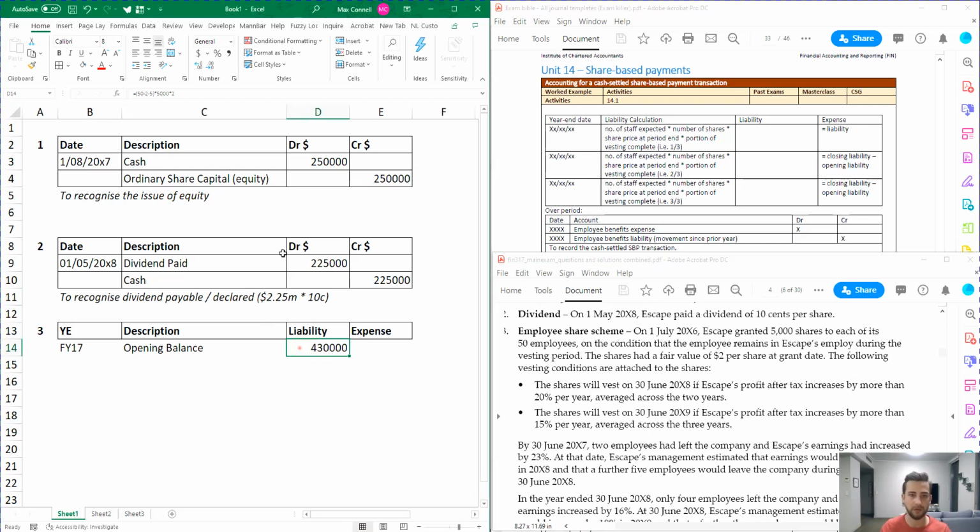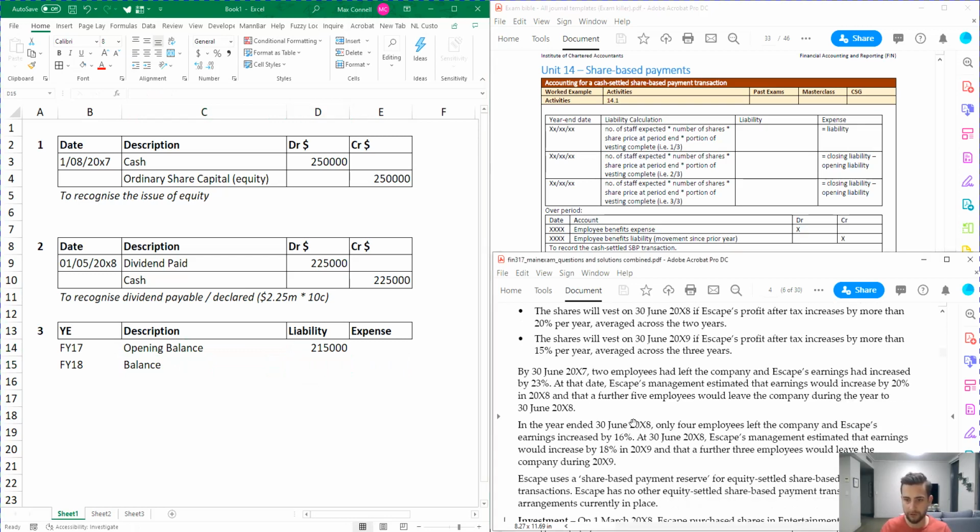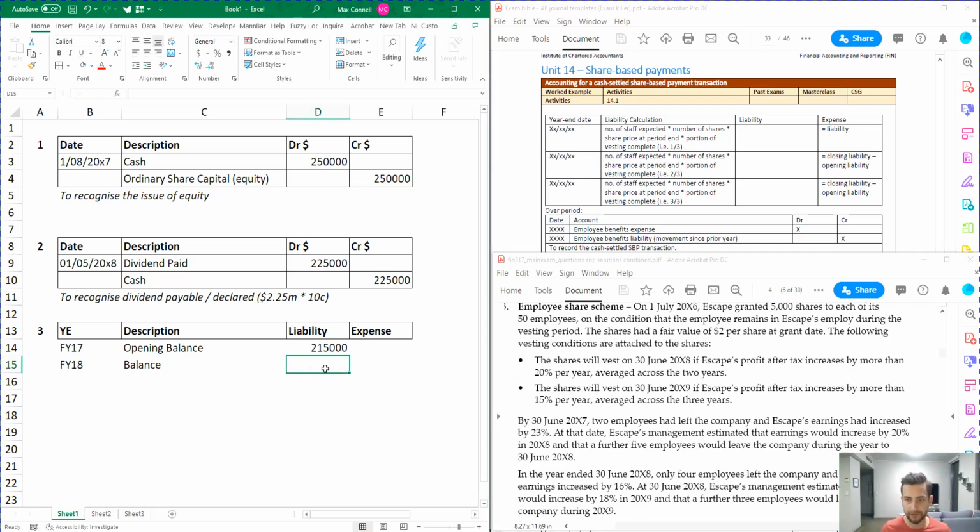So the last thing we need to do is divide by 2. Or sorry, times by 1/2. There we go. Now, the next thing is when it comes around to FY18, let's recalculate it then. So in the year ended 30 June 2018, only 4 employees left the company. So to calculate the number of employees, I'm reading from over here now, the second year, we have to calculate.